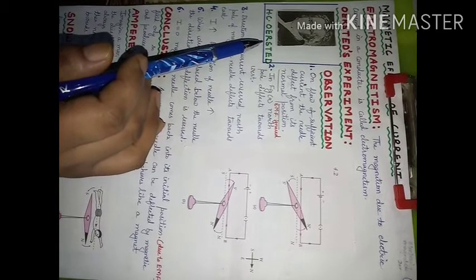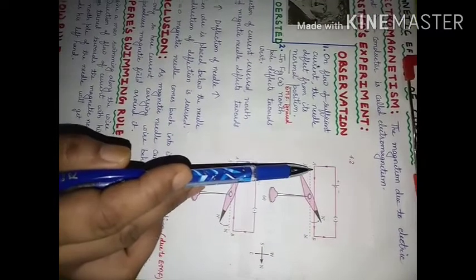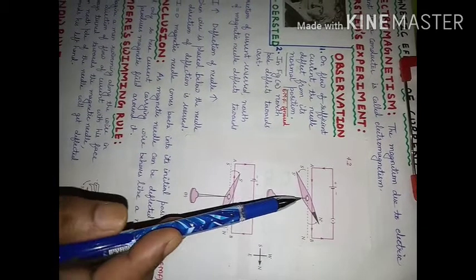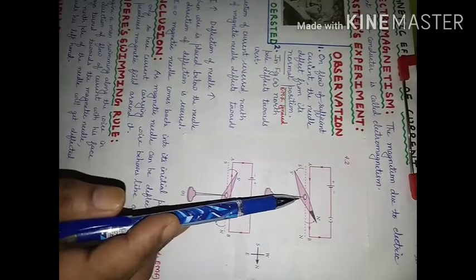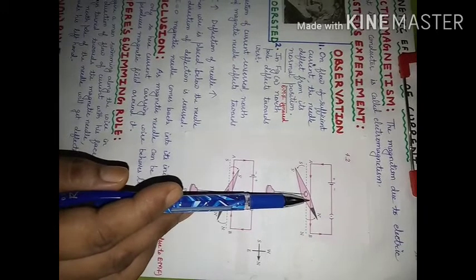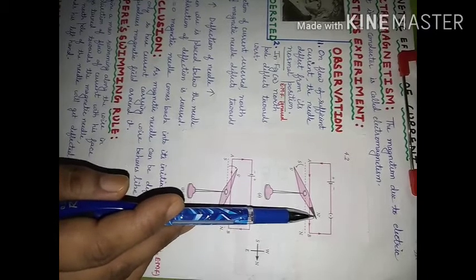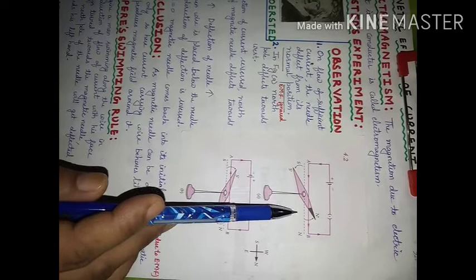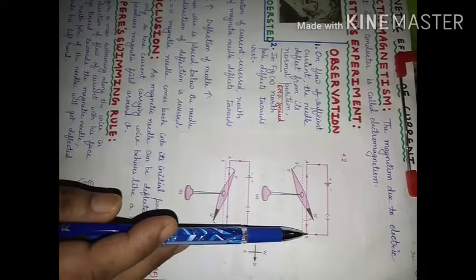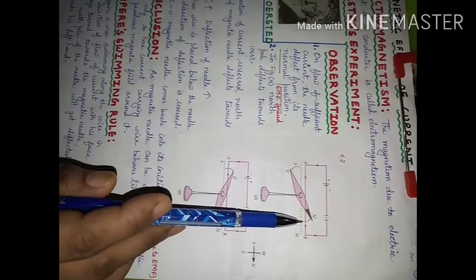Let us try to understand the same arrangement with the help of this diagram. In this diagram, we have a current carrying wire connected to a source and key, and this is a magnetic needle that is kept below the wire. If we do not close this key, then this magnetic needle will be under the effect of Earth's magnetic field, and this north pole will point in a particular direction. But when we allow a sufficient amount of current to pass through this wire, then it is observed that this north pole is deflected from its normal position.